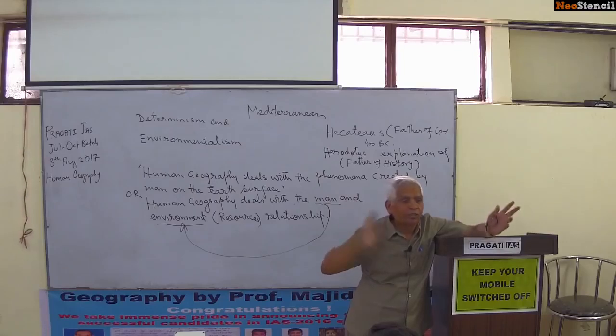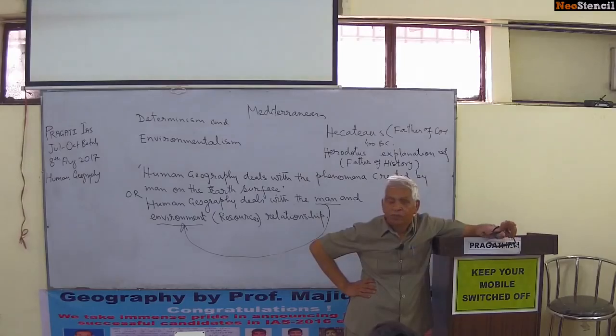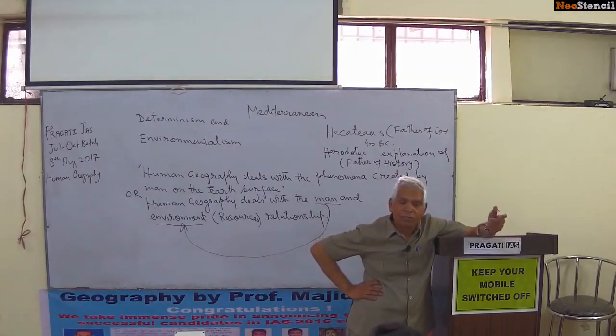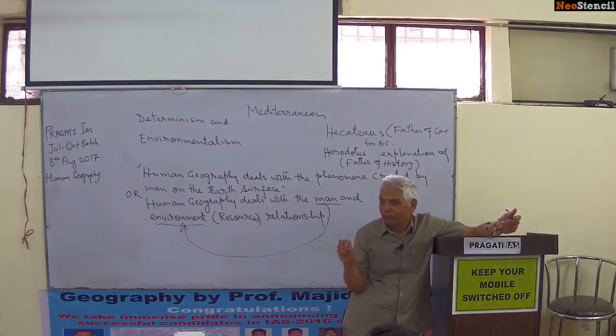They conquered many things. They said we cannot be defeated by anybody because our location is ideal. On one side we are bounded by the Mediterranean Sea. On three sides, Rome, the city or capital, is bounded by the mountains, and we have a very strong army. A strong army cannot be defeated by any invader. They were also determinists.